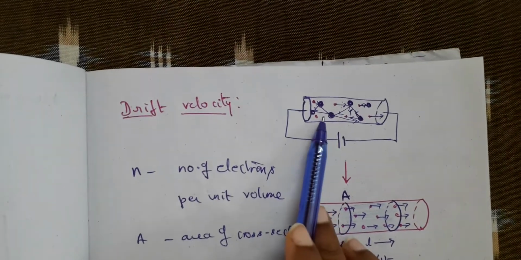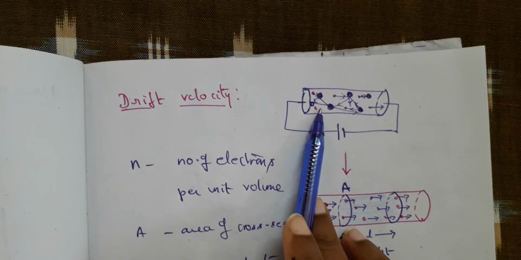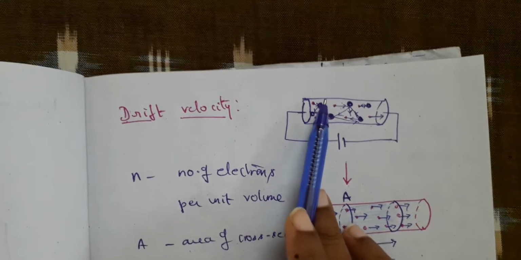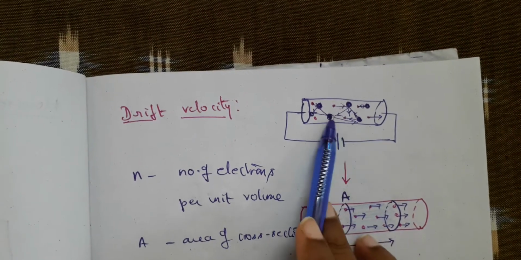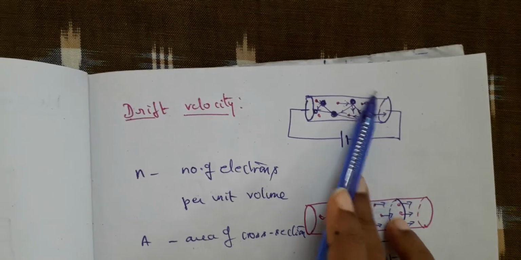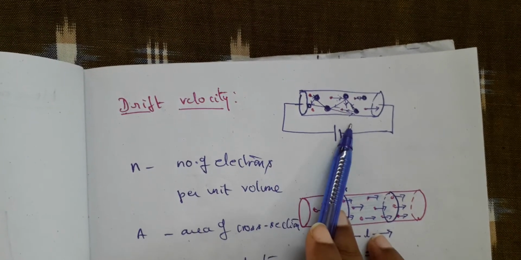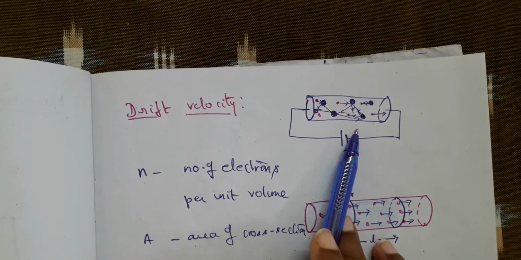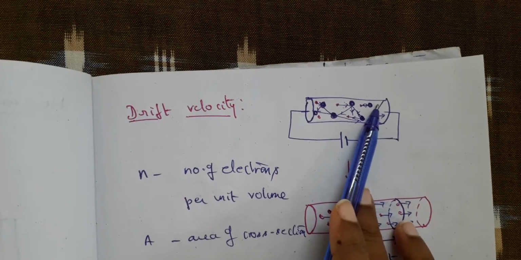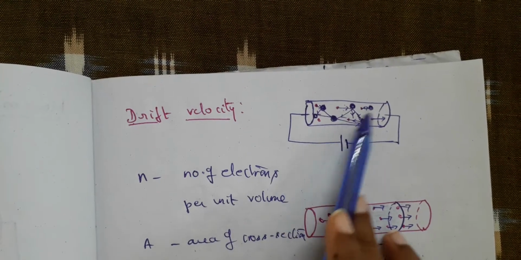When they leave a particular atom, what are there? Positive ions are formed. Let us suppose that these blue dots are positive ions. These are immobile, they won't be moving, they are fixed in the lattice. So when they are fixed in their crystal structure, only electrons are supposed to move.